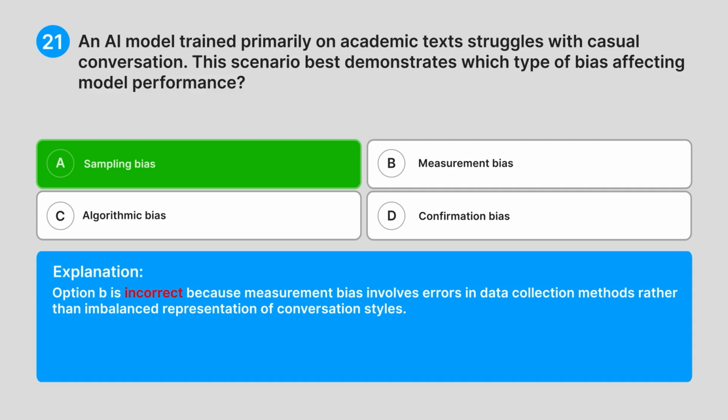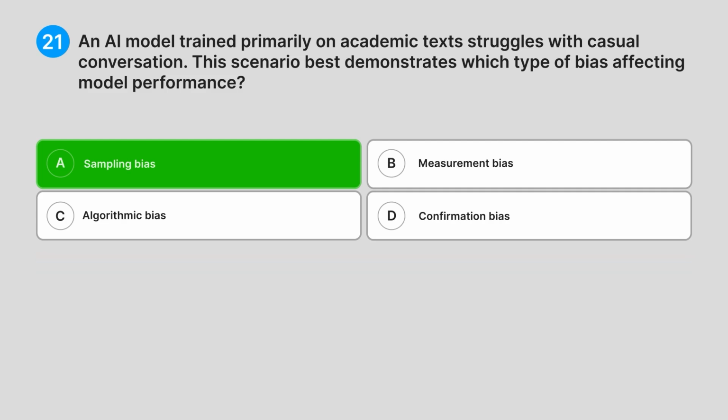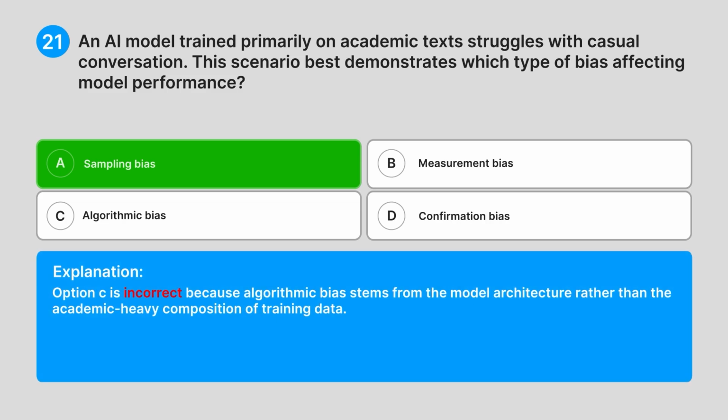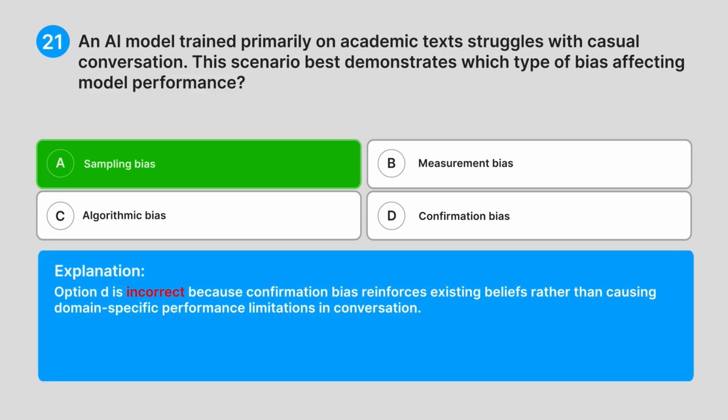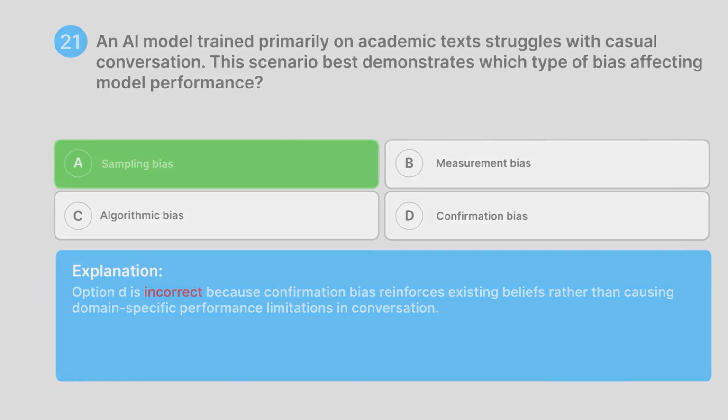Option B is incorrect because measurement bias involves errors in data collection methods, rather than imbalanced representation of conversation styles. Option C is incorrect because algorithmic bias stems from the model architecture rather than the academic-heavy composition of training data. Option D is incorrect because confirmation bias reinforces existing beliefs rather than causing domain-specific performance limitations in conversation.